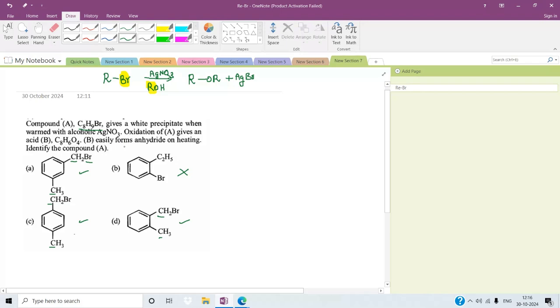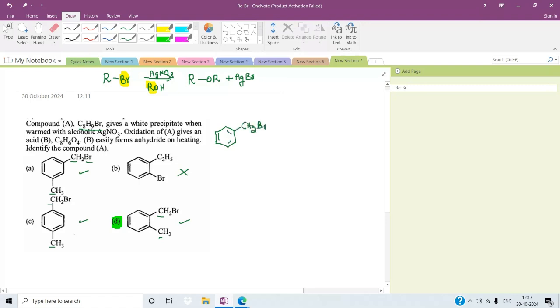Third clue, we will use the third clue. Look at this, it forms an anhydride. An anhydride can be formed only when the carboxylic acid groups are adjacent on the benzene ring. So this will be the answer. Shall we check whether we are correct? Take the D compound as A, and you can check the molecular formula. There will be 8 carbon atoms and 9 hydrogen atoms, because each carbon of the benzene ring has hydrogen except at those 2 positions. So the molecular formula is satisfied.